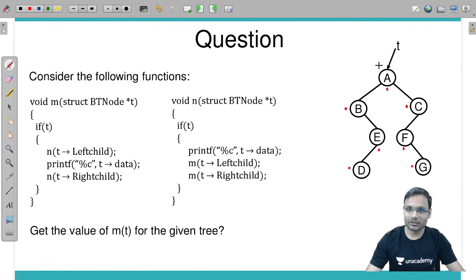And get the traversal done. So level by level, on a particular level you take that particular traversal, and on the next level the alternate traversal, and keep going.